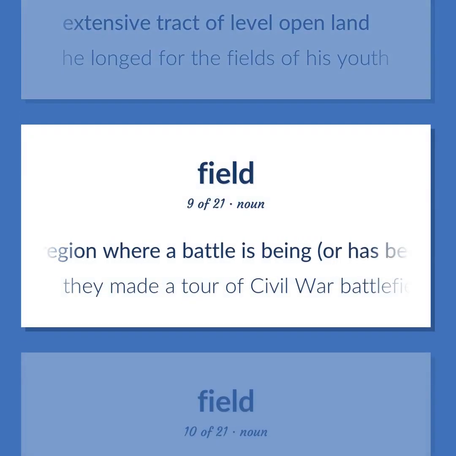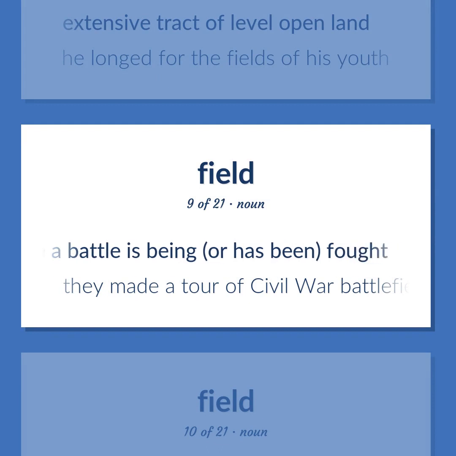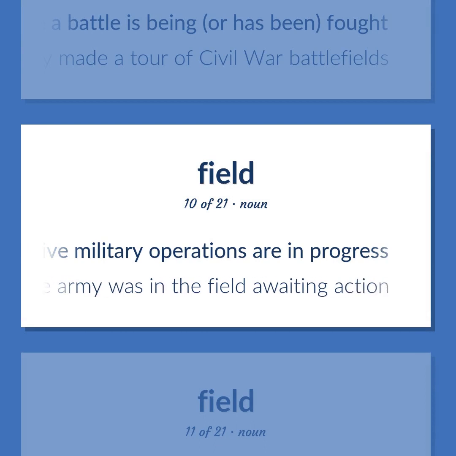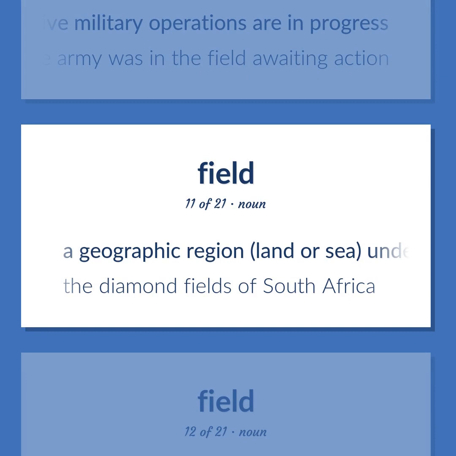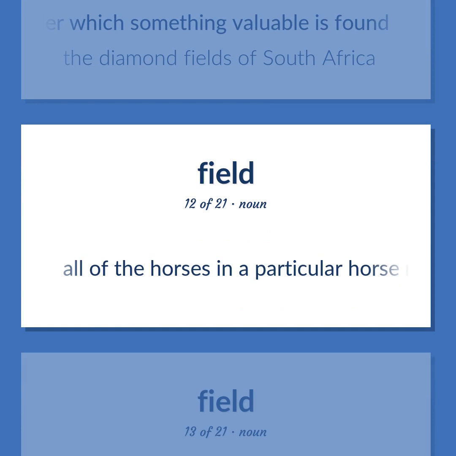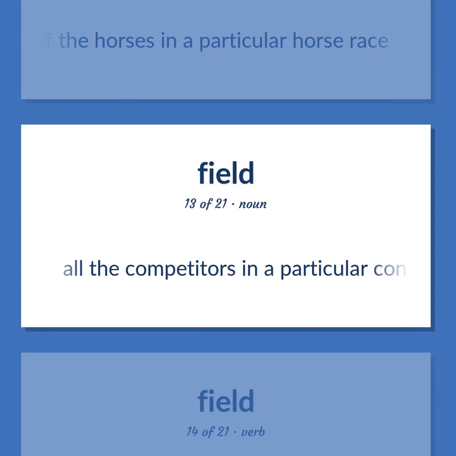A region where a battle is being, or has been, fought. They made a tour of Civil War battlefields. A region in which active military operations are in progress. The army was in the field awaiting action. A geographic region, land or sea, under which something valuable is found. The diamond fields of South Africa. All of the horses in a particular horse race. All the competitors in a particular contest or sporting event.